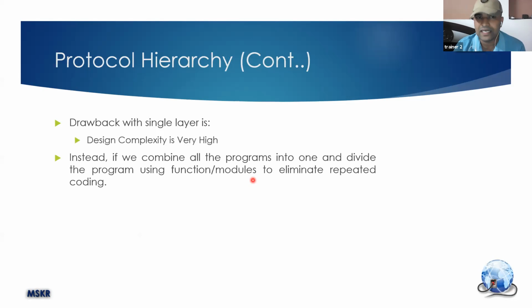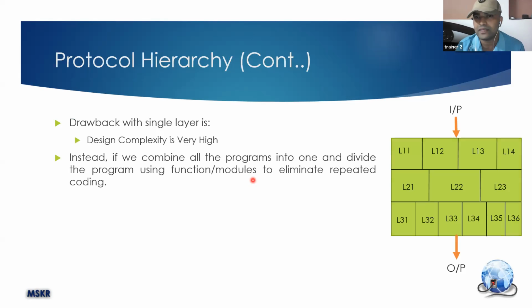Instead of that, if you combine all the programs into one program and divide that program into functions and modules, your program will look something like this. That means I divided my program into 3 layers. Layer 1 has multiple functions. Layer 2 has multiple functions. Layer 3 has multiple functions. What is meant by this? When input comes, it will choose layer 1's first function, or second function, third function, or fourth function, depending on what type of service I am providing.